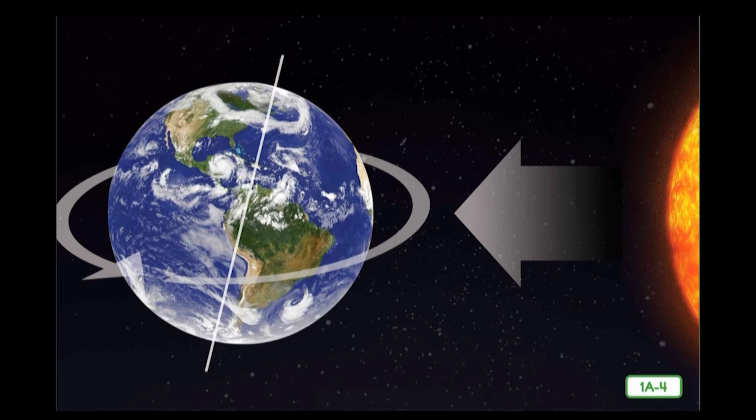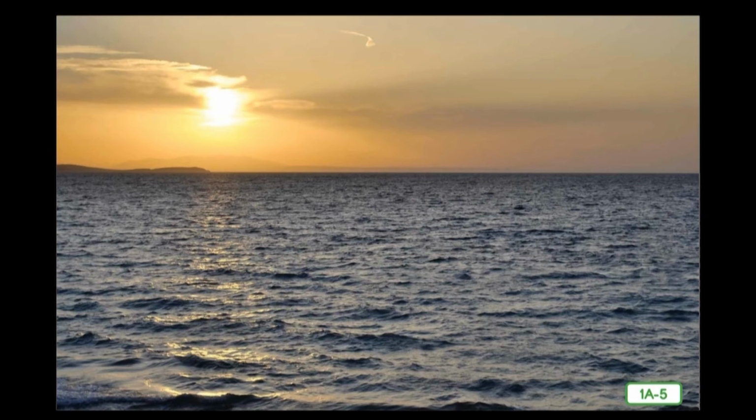As our Earth rotates, light from the sun falls on one half of the Earth. We call this daytime. The other half of Earth is in darkness, and we call this nighttime. As Earth continues to rotate, the part of Earth that had sunlight moves into darkness, and the part that had darkness moves into the sunlight. This is a never-ending cycle of daytime and nighttime.